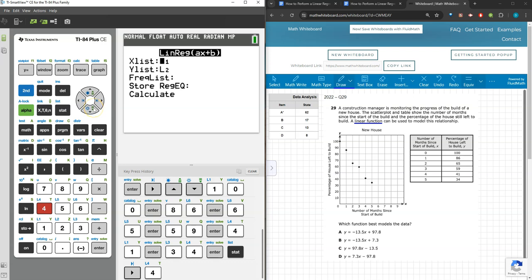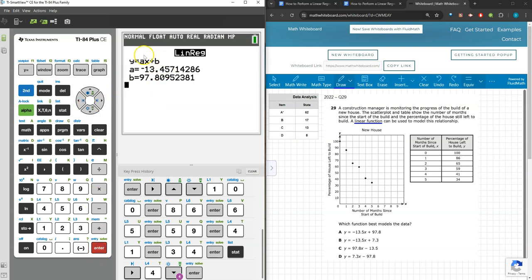My L1 and L2 lists are by default where I need them to be, and I can store my regression equation, but I don't need to in this instance because I'm really only looking for the equation. So I'll move down to calculate, and the equation that was given to me is y equals about negative 13.5x. So I can see that's already matching my top two answer choices, and then with a y-intercept of about 97.8, that best matches answer choice A, which of course matches the answer key here.